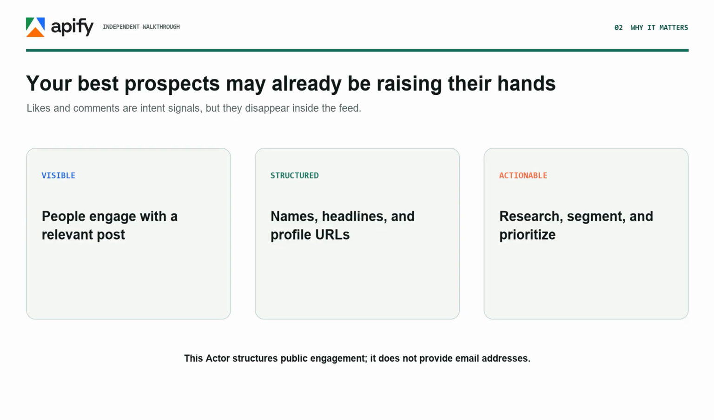A reaction is not automatically a qualified lead, but it is a useful signal. Someone chose to engage with a topic, company, launch, or opinion. The problem is that names and professional context remain scattered inside LinkedIn. This actor turns that visible engagement into rows you can actually review.